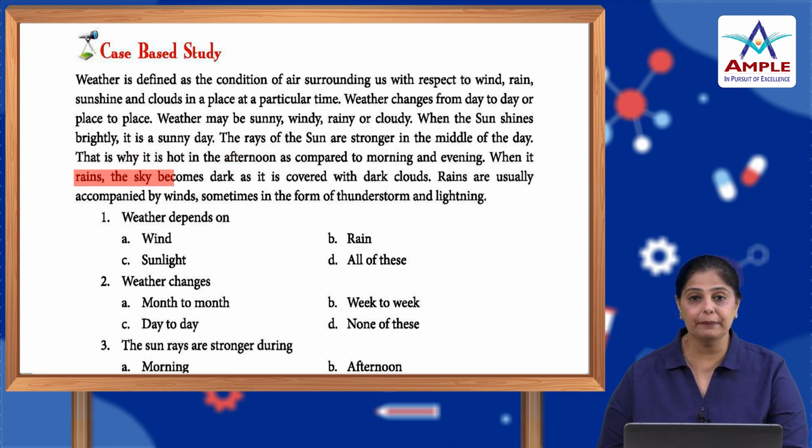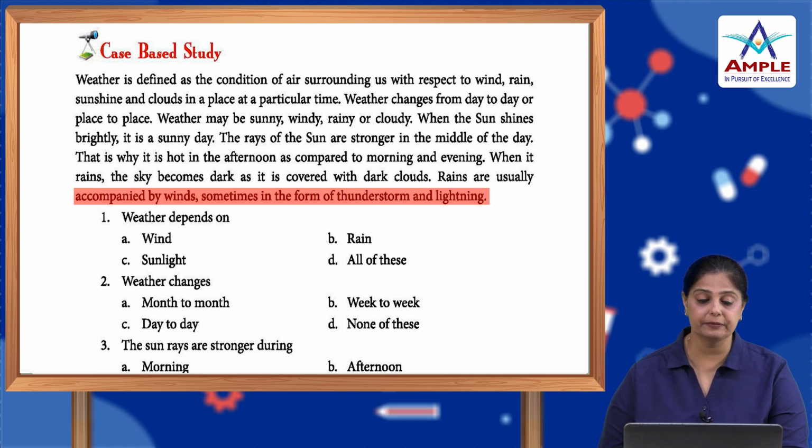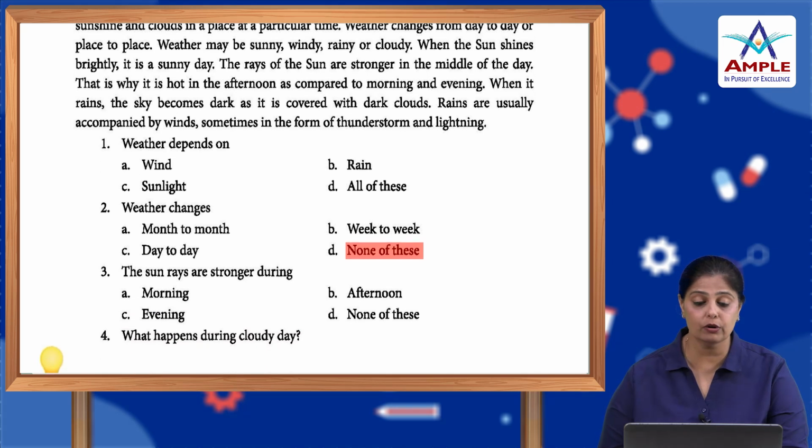When it rains, the sky becomes dark as it is covered with dark clouds. Rains are usually accompanied by winds, sometimes in the form of thunderstorm and lightning. So, weather depends on what? Weather depends on wind, rain, sunlight or all of these. It depends on all of these. Weather changes month to month, week to week, day to day or none of these. It is none of these. It can change hour to hour also.